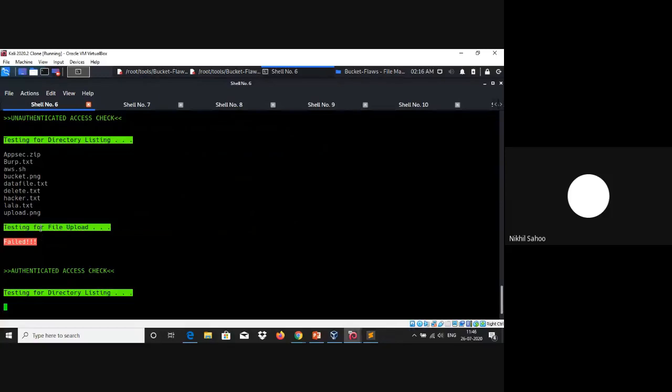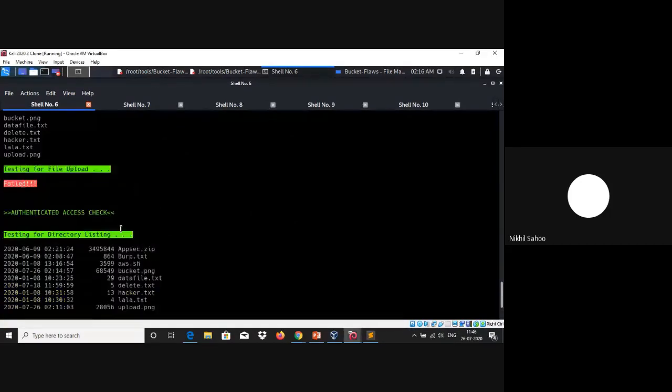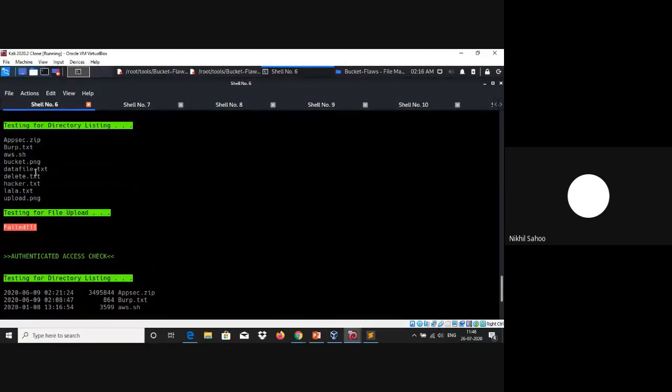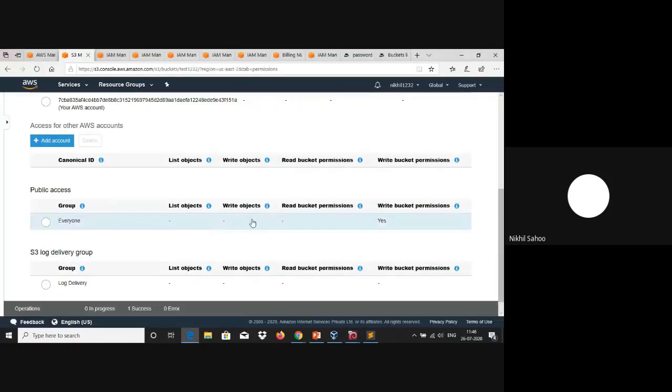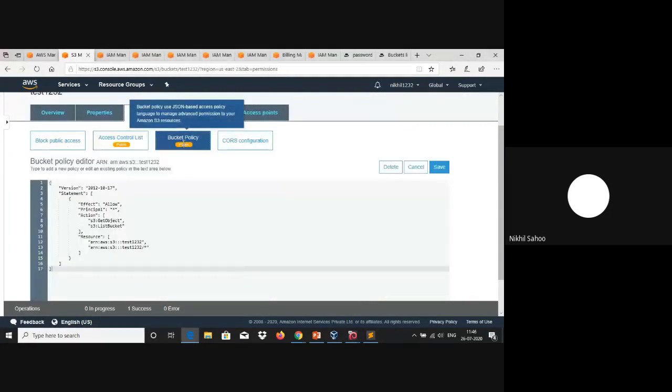So as you can see here, we don't have the permission to upload a file, which is why it failed. And now you could question how the directory listing is possible here, because we don't have the list objects permission set up. Yes, we don't have the list objects permission set up here, but as I said, we have the read permission or the list bucket permission here in the bucket policy as well.